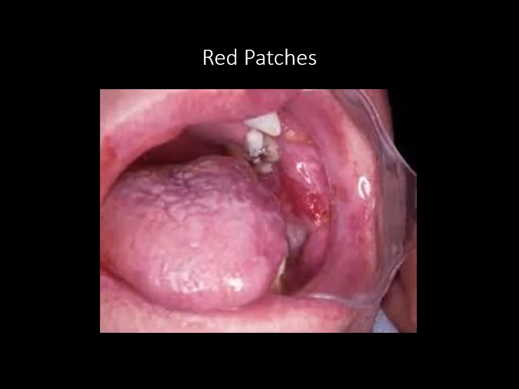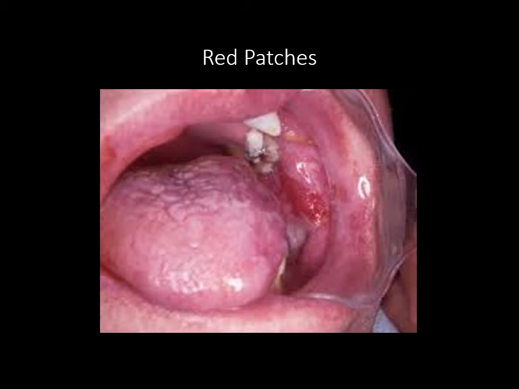Now let us come to the soft tissue patches. Now we record things like whether the mucosa is red or white, or it has different things like swellings or ulcerations, or pigmentation. So why does it cause red?